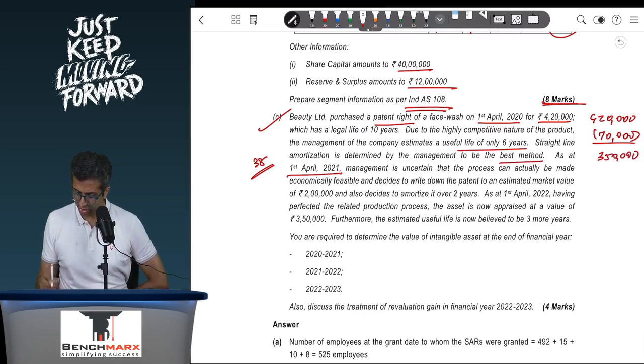As at 1st April 21, that is 1 year later, management is uncertain that the process can actually be made economically feasible and decides to write down the patent to an estimated value of 2 lakhs. And then there's a 1,50,000 downward revaluation.